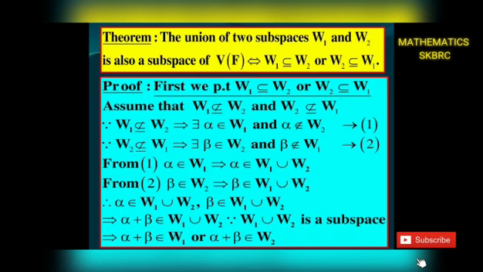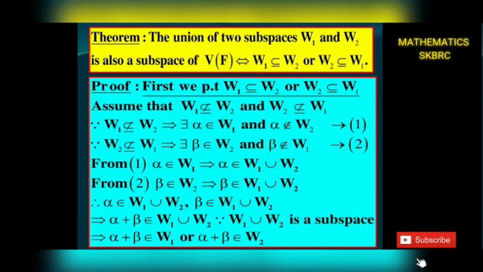But the union of two subspaces is also a subspace if and only if one is contained in the other. That is, one is a subset of the other. Let V(F) be a vector space and W1, W2 be two subspaces of V(F). Suppose the union W1 union W2 is a subspace of V(F). We prove that W1 is a subset of W2 or W2 is a subset of W1. If possible, suppose that W1 is not a subset of W2 and W2 is not a subset of W1. Since W1 is not a subset of W2, W1 and W2 are distinct. There is no common element in W1 and W2.